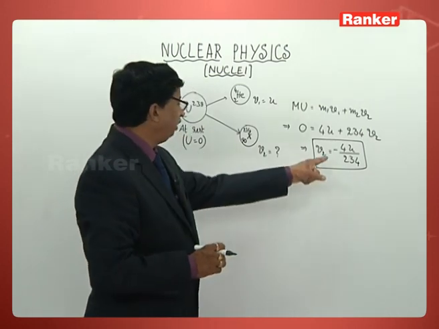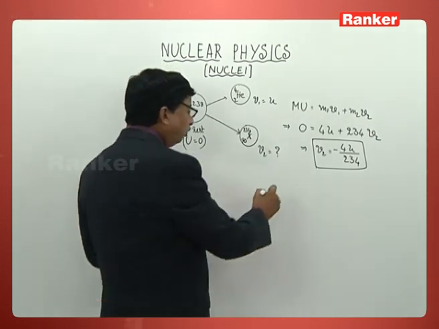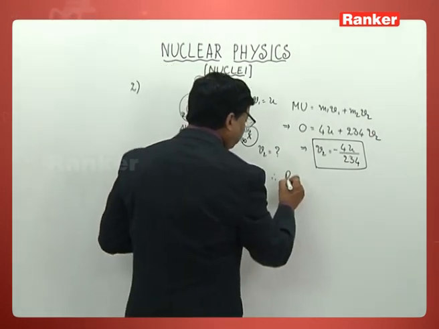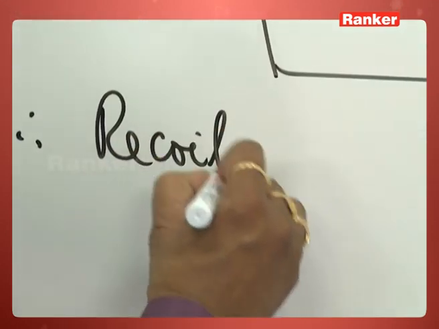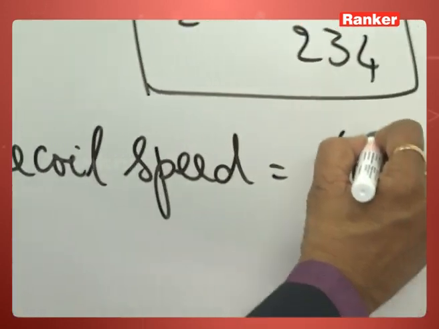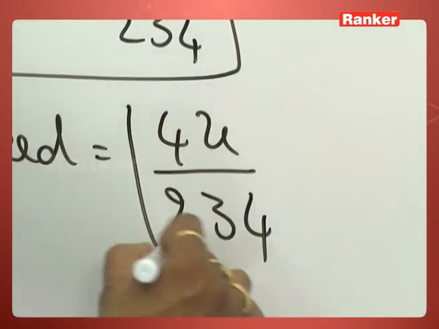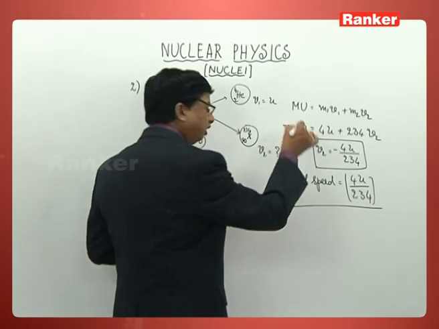So once again you need not put this negative sign before the value. Therefore, what we should understand here is that the recoil speed is simply 4u by 234. That is the concept you need to understand.